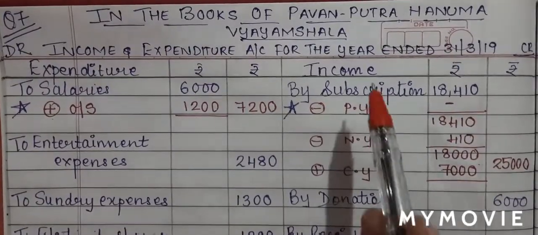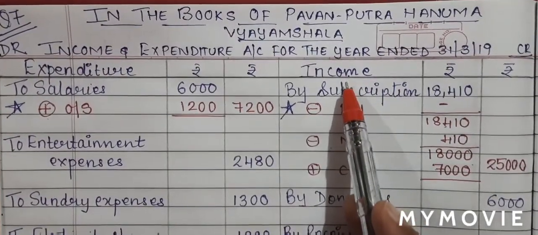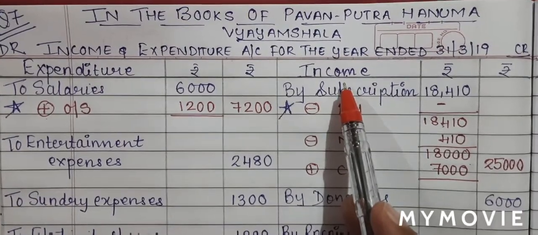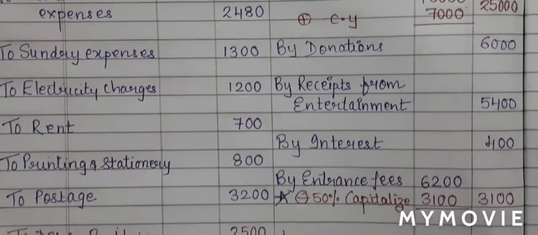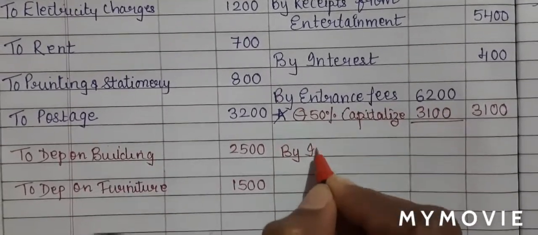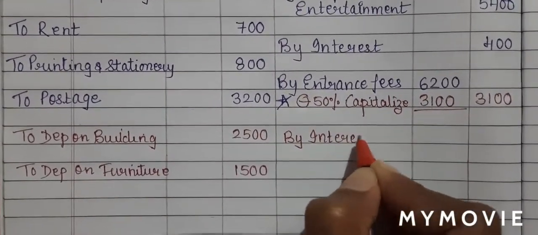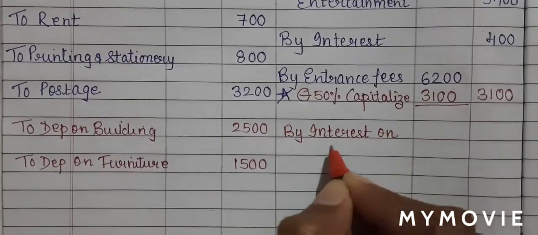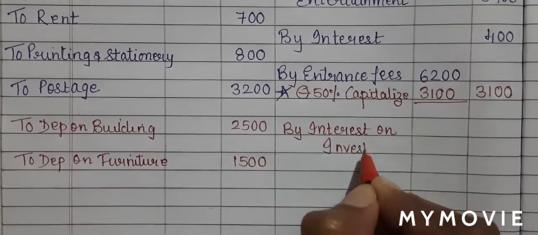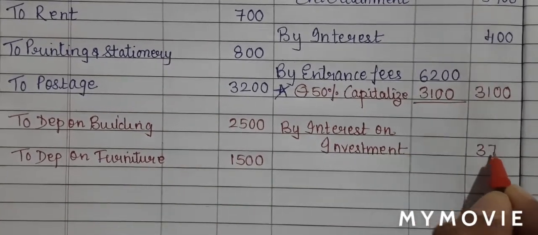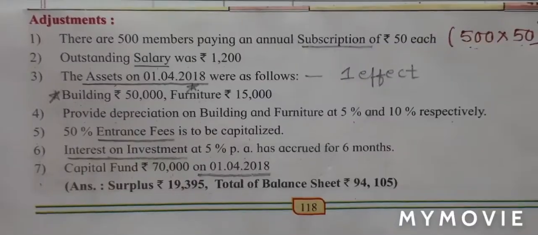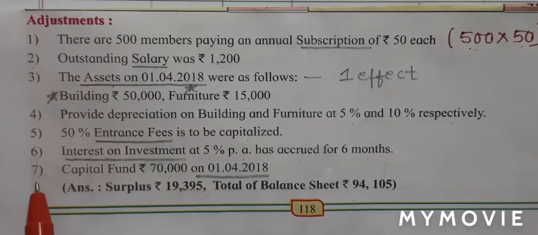Second effect will be on the income side, as interest on investment is an income for you. So on the income side, I'll write by interest on investment. In the outer column, 375. Adjustment number 7.